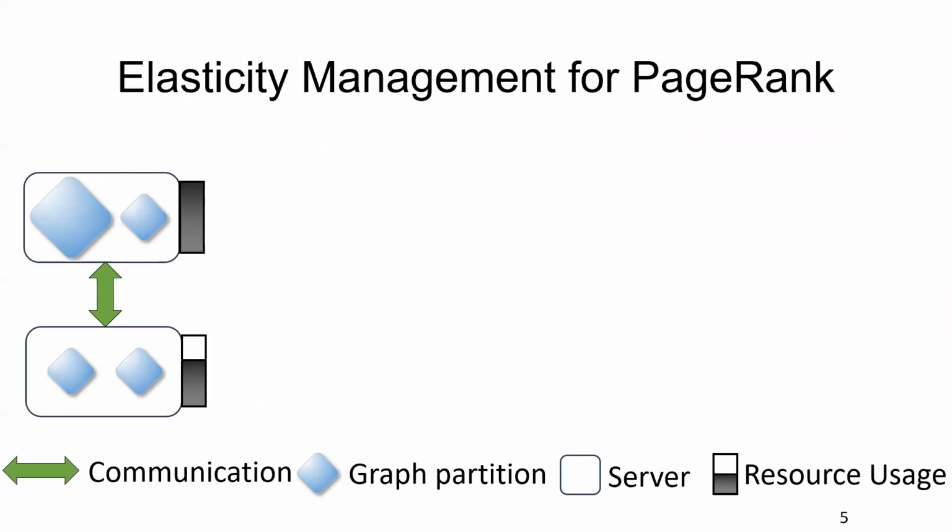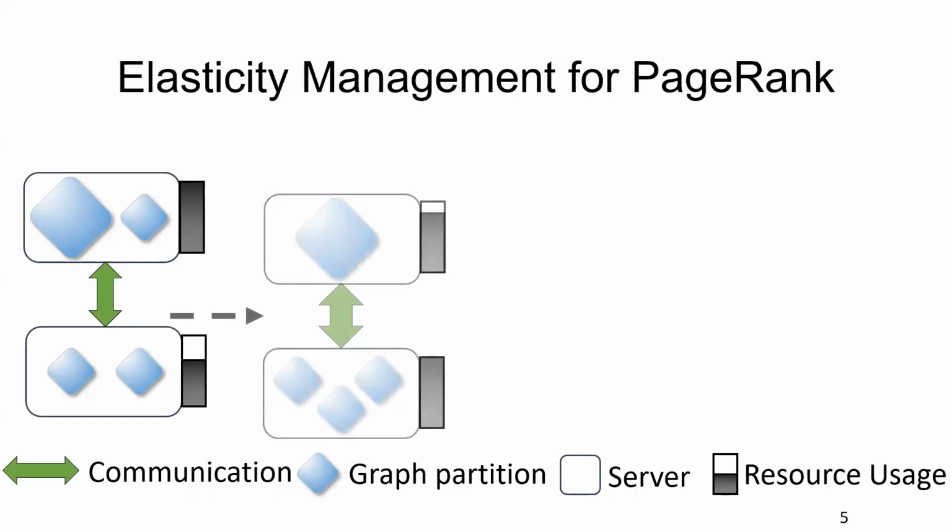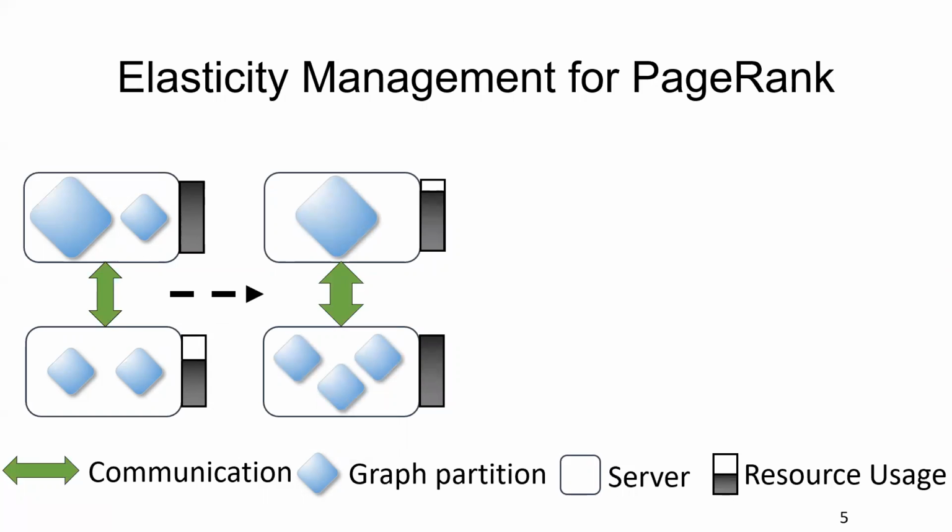Then let's look at a simple example here, PageRank. Usually we will split a large graph into multiple partitions and place those partitions on multiple servers to conduct distributed graph computation. However, it's very hard to produce exactly balanced graph partitions. For example, in this figure, we have placed the same number of partitions on each server, but the top server is overloaded. So for the elasticity management, we just migrate a smaller partition from the top server to the bottom server.